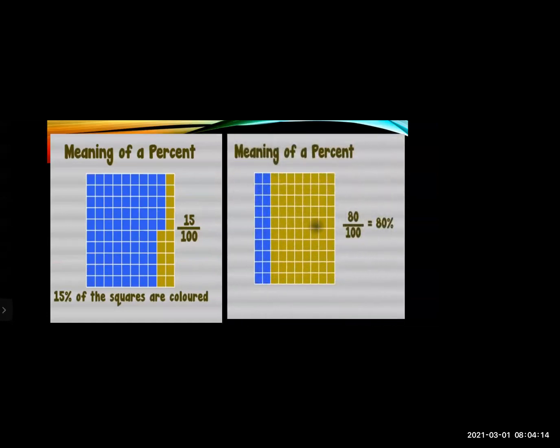Now see, in this block, out of 100, how many are colored? Yellow colored boxes, there are 80. So 80 out of 100 are colored. So 80% of the squares are colored in this box.